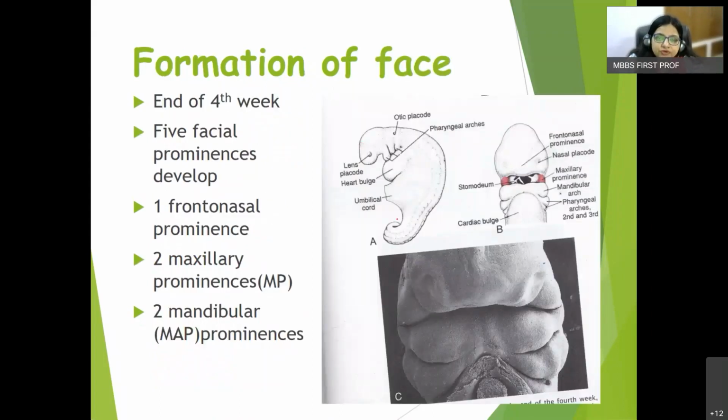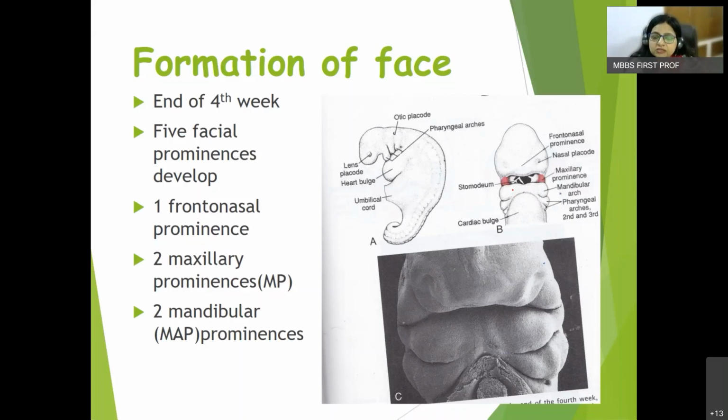So this is the side view of the developing embryo and this is the front view. Now this front view is very important so as to make you understand how the developmental phase is taking place. See, this frontonasal prominence develops, and on either side of the stomodeum, there are two red colored structures. They are known as maxillary prominences or the maxillary processes, and caudally it is the mandibular prominence from the mandibular arch. So face actually is derived from 5 facial prominences.